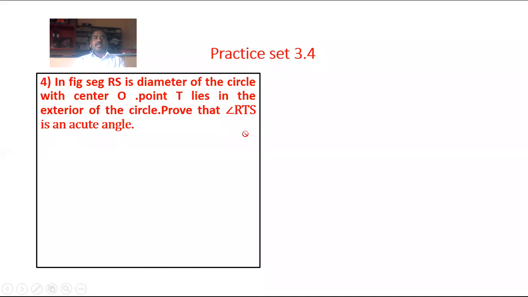In the figure, segment RS is a diameter of the circle with center O. Point T lies in the exterior of the circle. Prove that angle RTS is an acute angle.